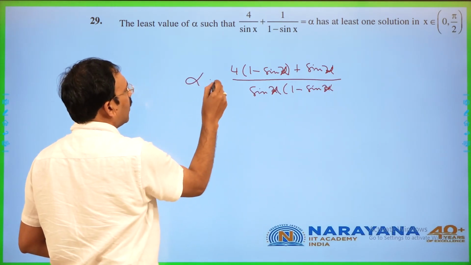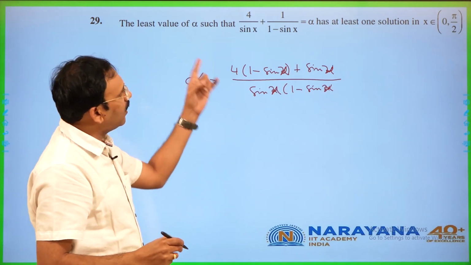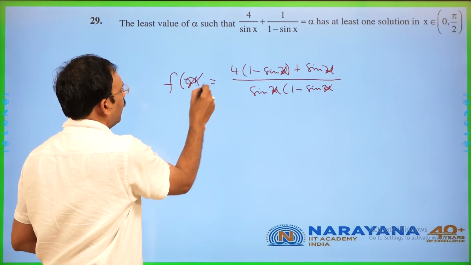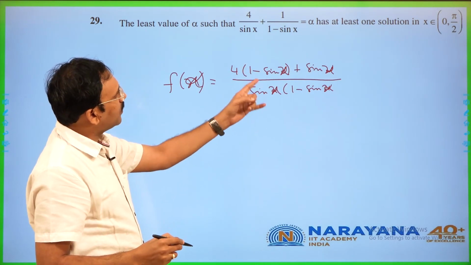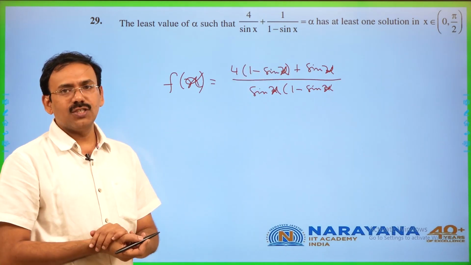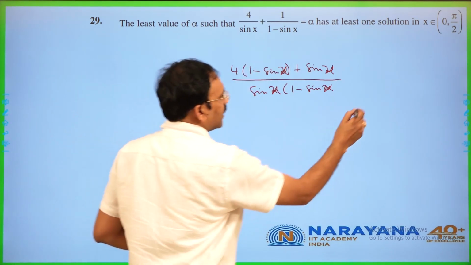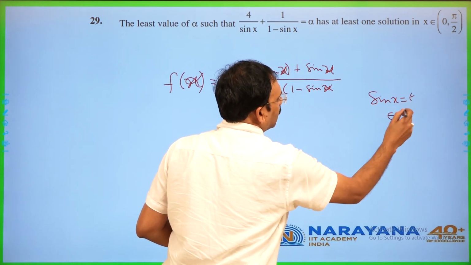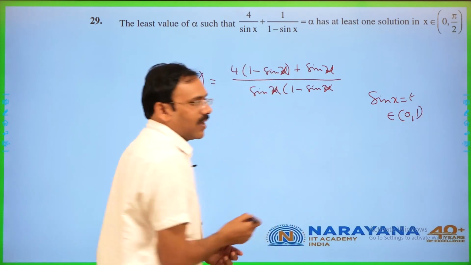This should be alpha, or you can take it as a function in x, where this should have at least one solution in 0 to pi by 2. Choose sin x is equal to t. In first quadrant, t must belong to open 0 to 1.